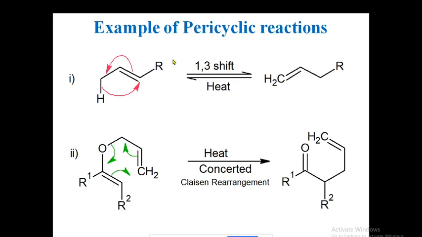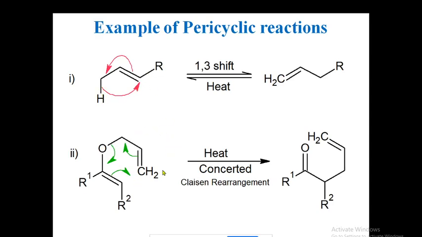Here we are not adding anything and we are not eliminating anything. So the molecular formula of the reactant is the same as that of the product, and therefore we can say this is an isomerization reaction. Same molecular formula but different structures, and that's why it is also called an isomerization reaction. So it involves a 1,3 shift.